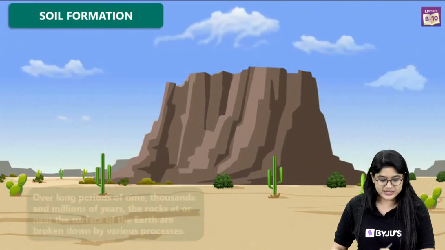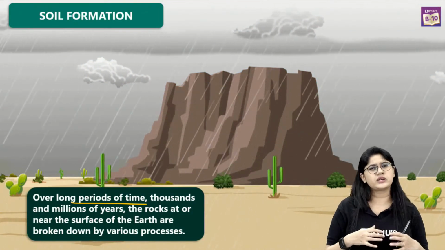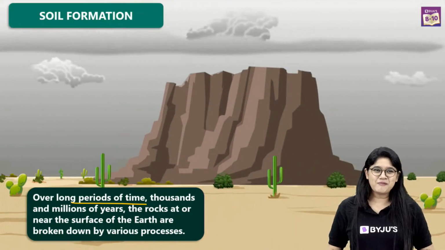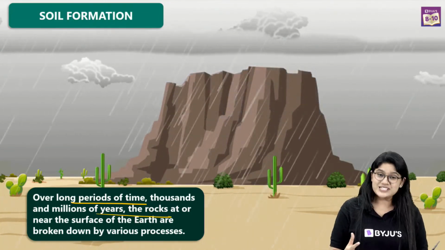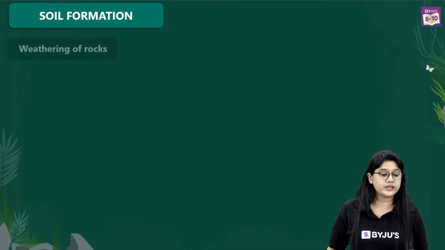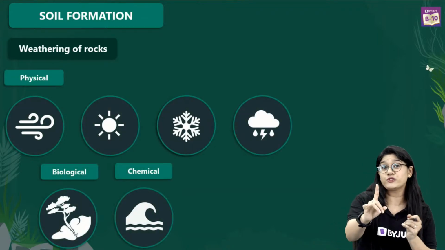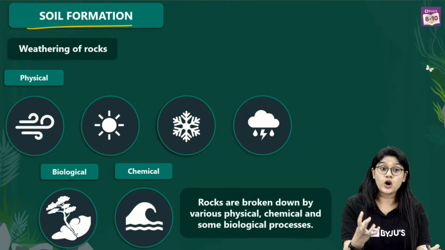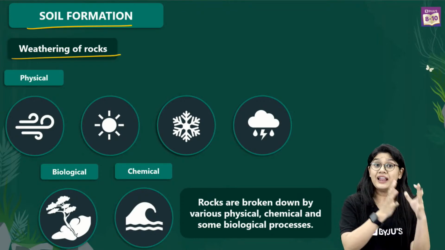So now let's quickly discuss how the weathering is happening. Over a long period of time, it will take thousands and millions of years. The rocks near the surface of the earth are broken down by various processes. Now this is important, everyone. I want all of you to focus over here. We'll be discussing how the soil is formed, focusing on the weathering of the rocks.